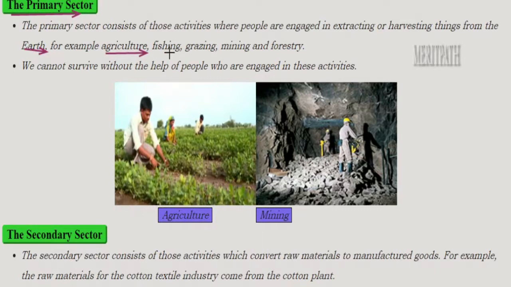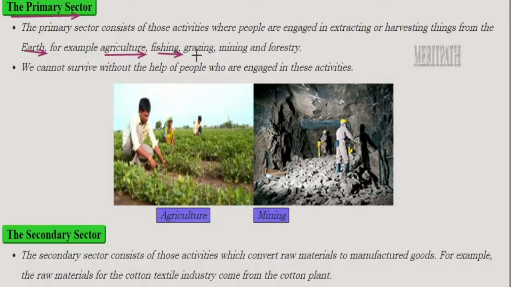And what are the other activities which involve extracting things from the earth? Fishing. Fishing is one more activity which comes under the primary sector. 70% of the mother earth is water, right? The majority part is salt water and the little part is fresh water. So fishing is done both in fresh water as well as salt water. By fishing, the fishermen catch the fish and then sell them in the market and earn a living, by the profit they get. They make a living by selling the fish.